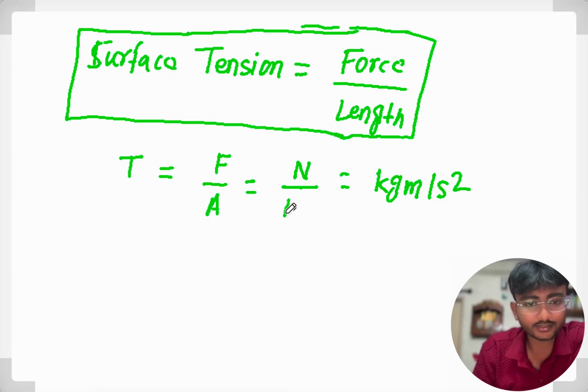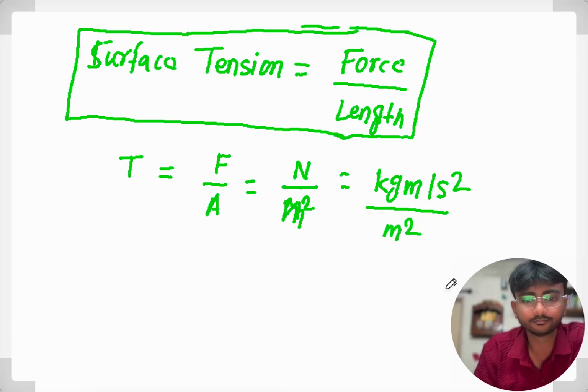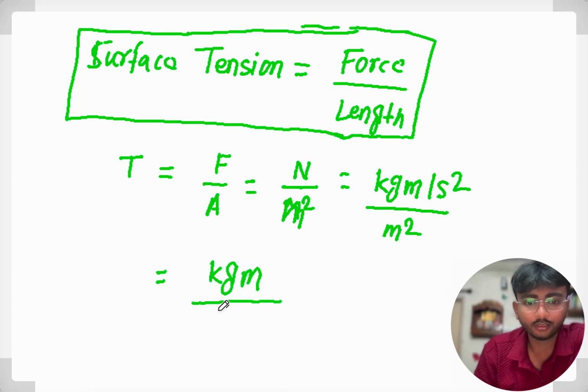So length square means meter square, small m square, right? So we can write it as kg meter per second square upon m square. Now this becomes kg meter upon meter square second square.